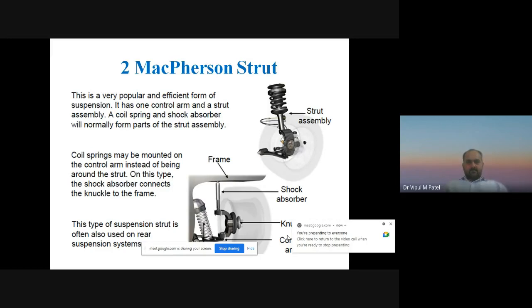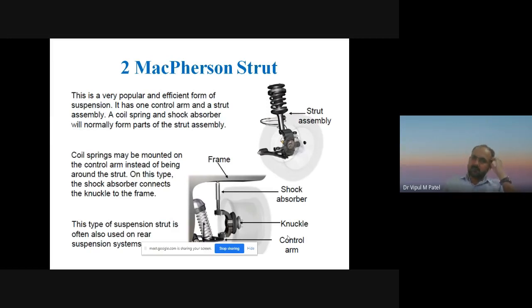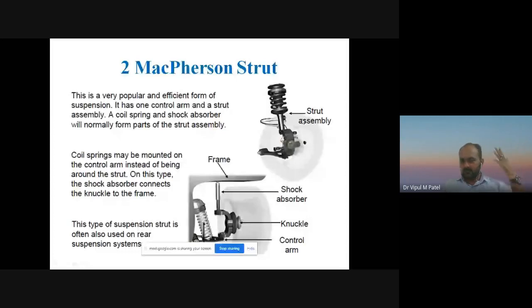So this type of the McPherson strut suspension system is also one type of independent suspension system. But in the McPherson suspension system, we are using a strut assembly, and in the wishbone suspension system, as you saw in the figure in the previous slide, we are using an upper wishbone and lower wishbone.